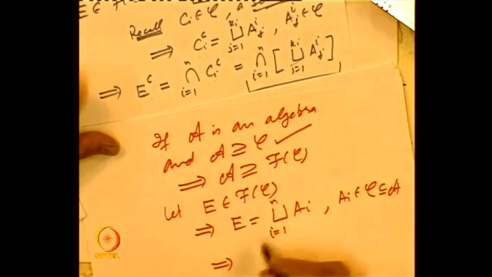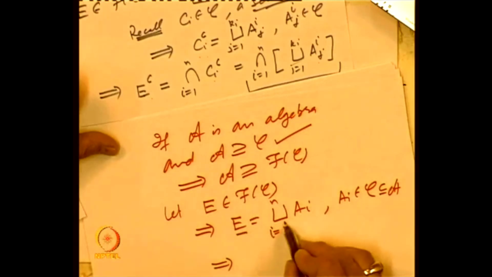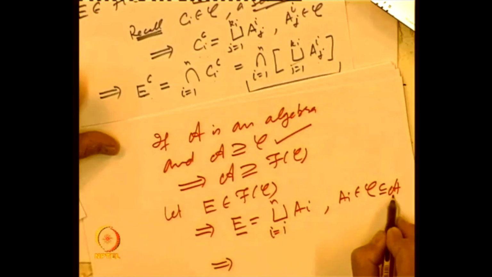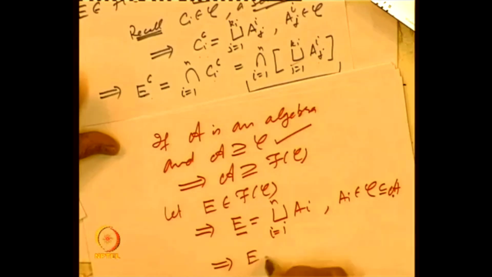So that implies that E is a union of some elements in A and A is an algebra, which means E belongs to A. So hence f of C is a subset of A.